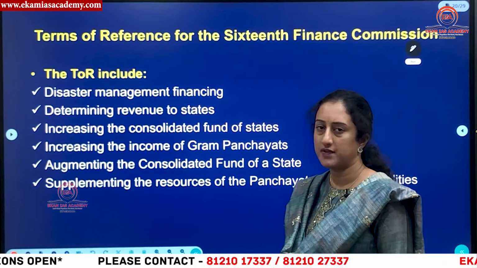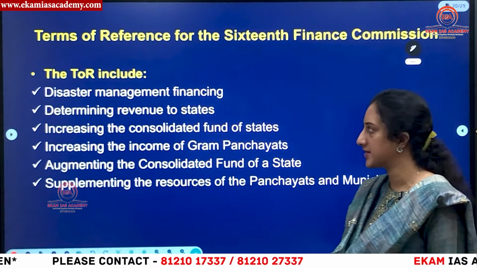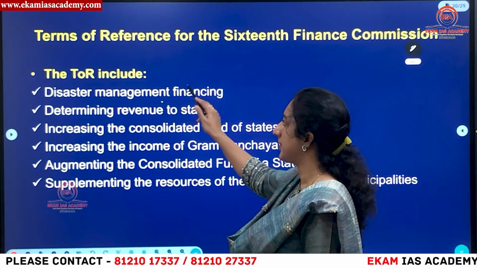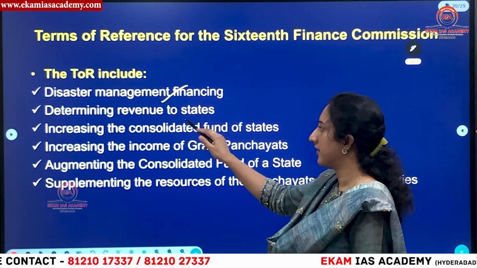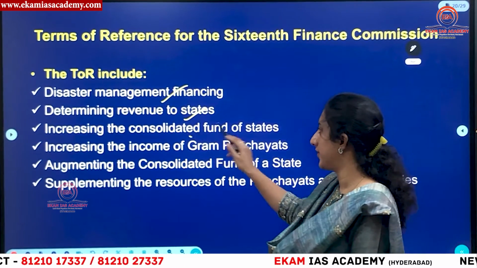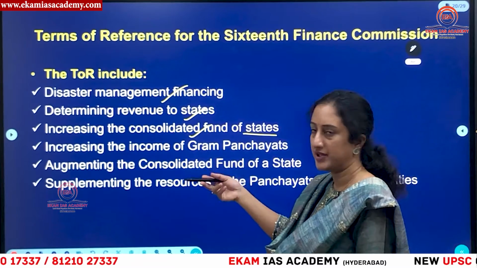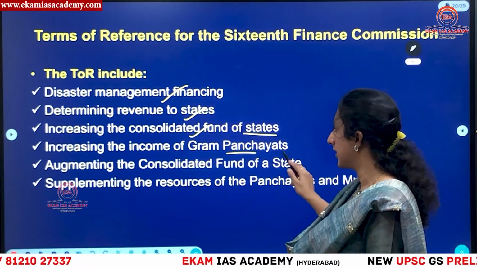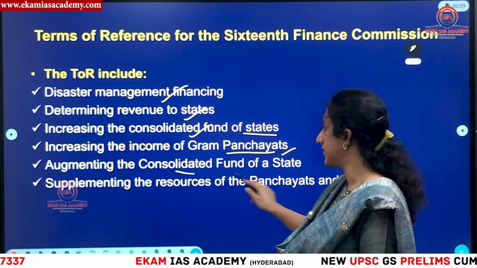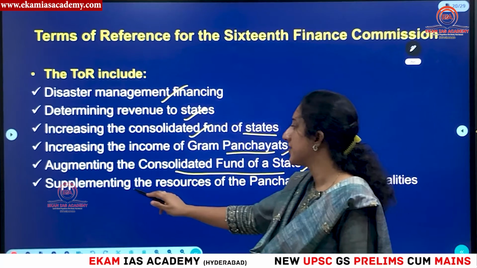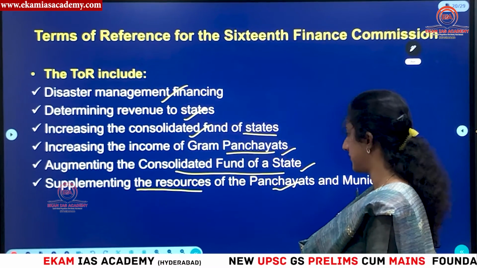Then, the terms of reference mandated for the 16th Finance Commission are with respect to disaster management financing, determining revenues to the states, increasing the consolidated fund of the states, how to augment the revenue, then increasing the income of gram panchayats, and also supplementing the resources of panchayats and municipalities.